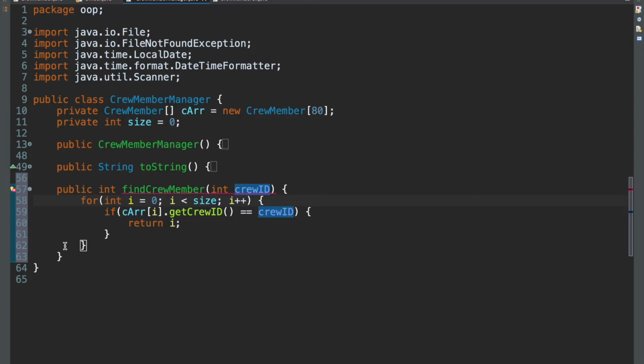In the case that we've looped through this entire array without ever meeting this condition, without ever having found a crew member that has the matching crew ID, then we want to return -1 at the end after the loop. The reason we return -1 is that -1 can never be a valid index in an array. There's no -1 position. We start at 0 and go from there. So if our search method returns -1, it just tells us that we ran through the entire loop and have not found what we're looking for. That's our method for finding. So that's done.